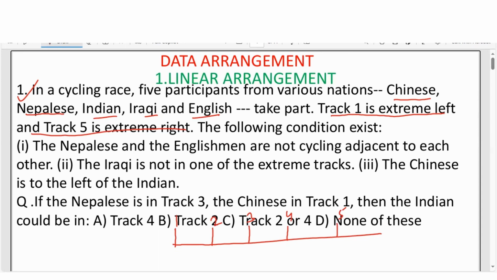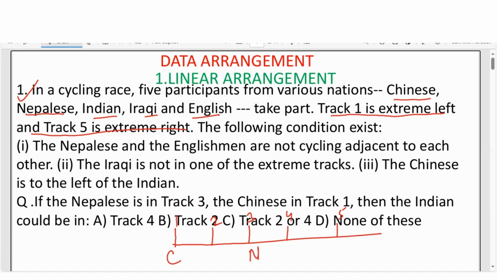Now, according to the question, the Nepali is in track 3. So track 3 is what? Nepali. And the Chinese in track 1. So here, Chinese. Now, track 3 and track 1 are already occupied. Then the Indian could be what? So what condition is given here? The Nepalese and Englishmen are not cycling adjacent to each other.